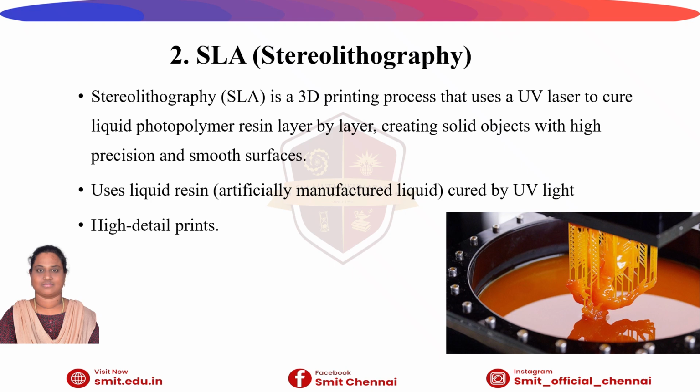SLA uses UV light to solidify liquid resin, producing high detail, smooth and precise 3D printed objects, making it ideal for applications where accuracy matters most. It gives high detail prints.